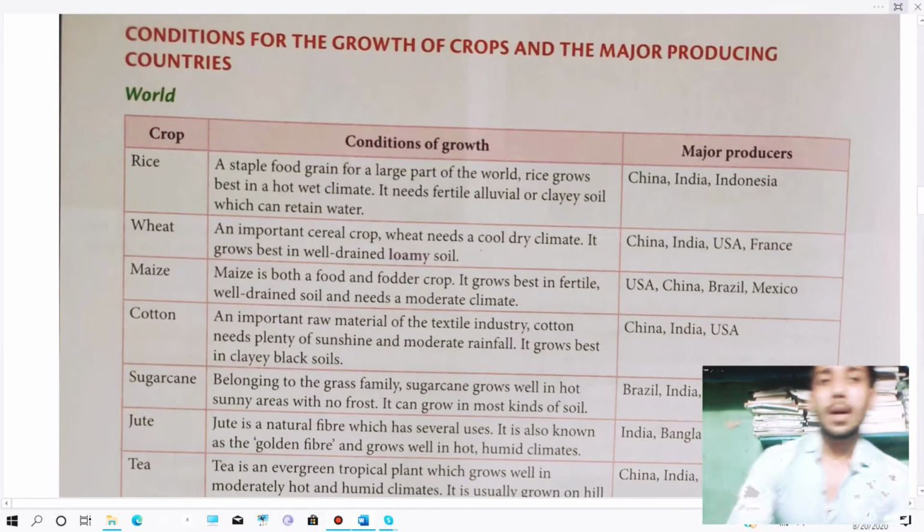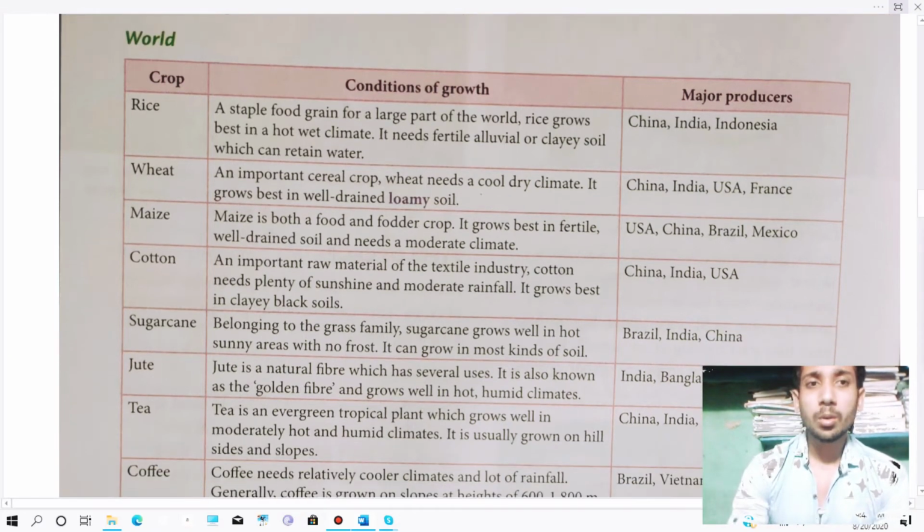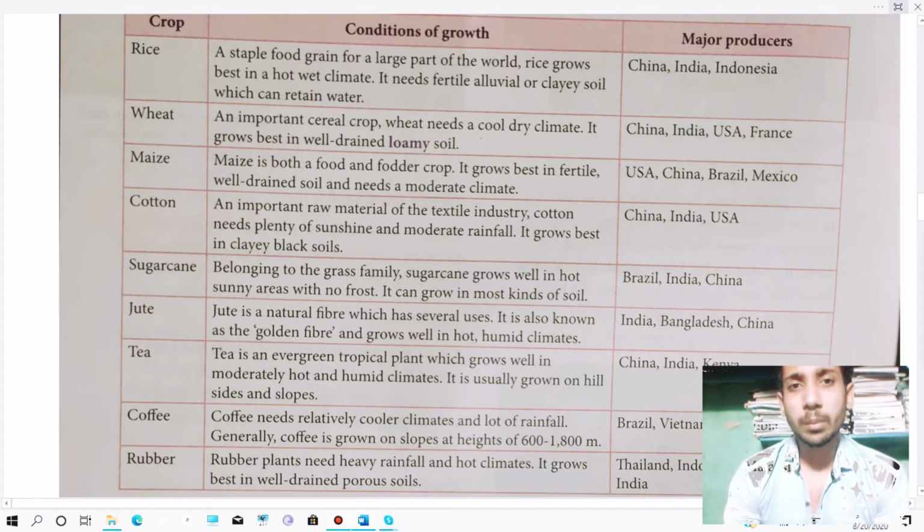Then, as we can see, there are certain conditions for crops to grow. So we are going to learn the conditions for the growth of certain crops. Rice is a staple food grain for a large part of the world, and it mainly grows in hot and wet climates because it needs fertile alluvial or clay soil which can retain water.